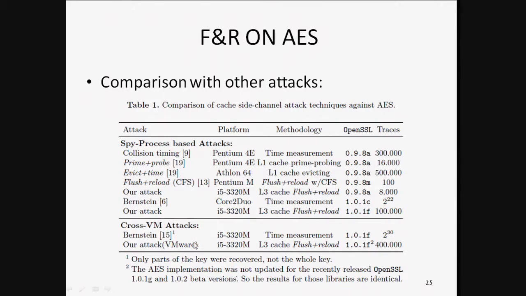In the cloud, only a Bernstein attack has been applied, and they need 2 to the 30 encryptions, and actually they didn't recover the whole key, only key bits. We get the whole key with 400,000 encryptions. So we have an improvement over most of the attacks that have been applied to AES.